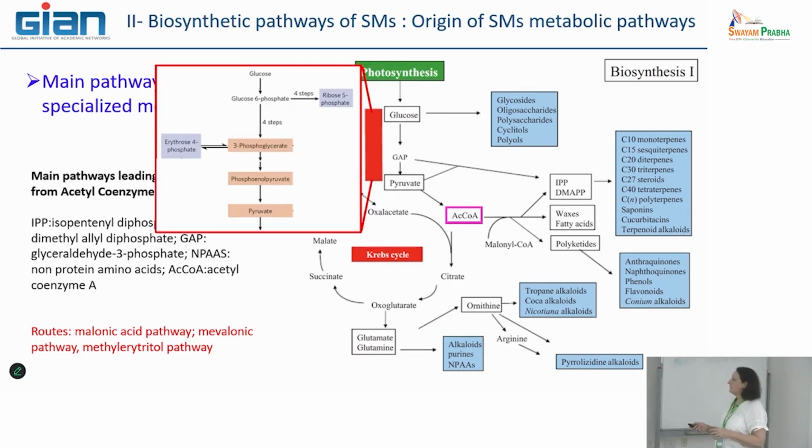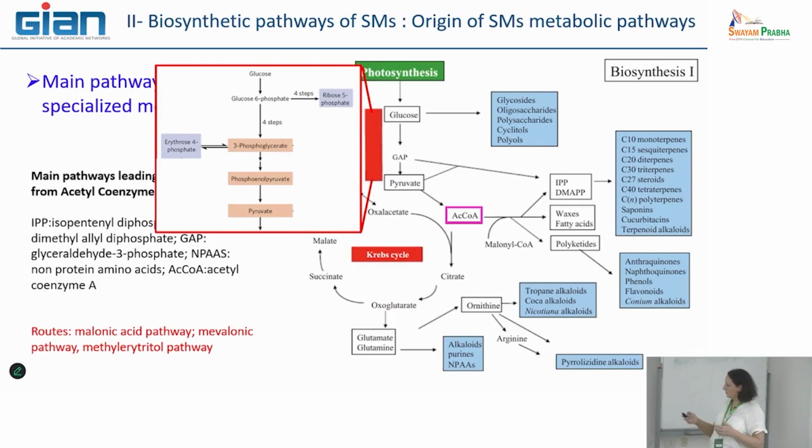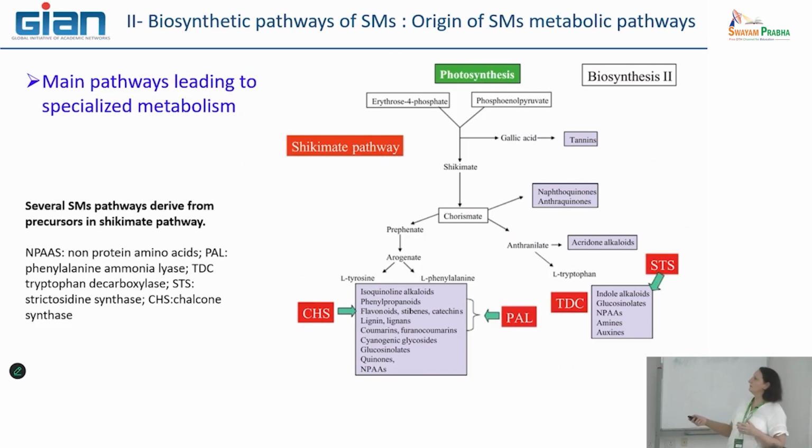Another route that is very important is what we call the Shikimate pathway. I show you here that you have this precursor, and also pyruvate, which is a second one. It comes from the condensation, okay, of two precursors, erythrose phosphate and pyruvate that has been phosphorylated, what is called phosphoenolpyruvate.